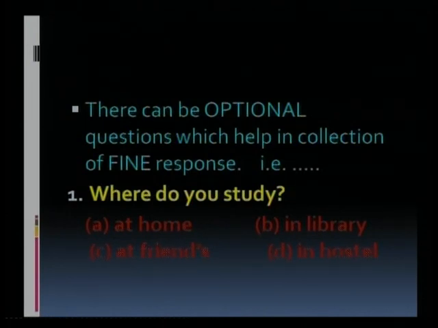But the person who frames the question should keep in mind what kind of information he or she wants to extract from the respondent. The options should be given clear-cut. Here the options are given: at home, in library, at friend's home, in the hostel. So, clear-cut options. A fifth option can be given.